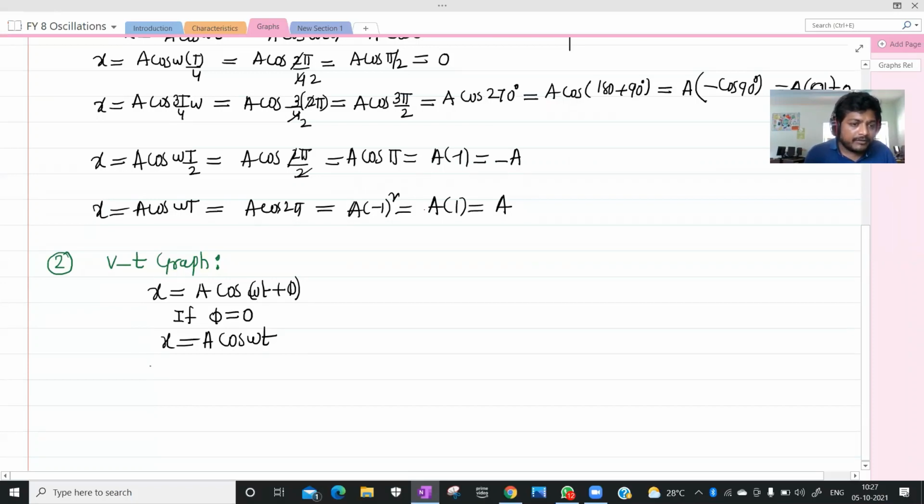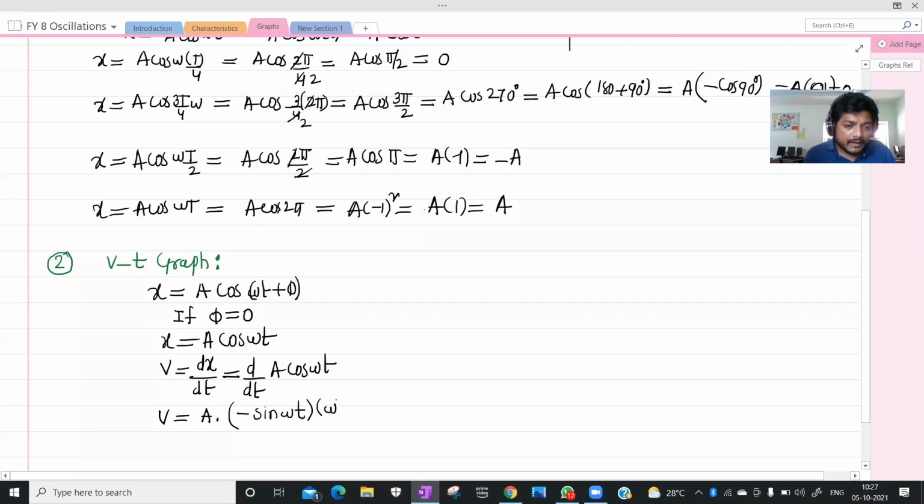But we want the velocity, right? Velocity by definition is v equals dx by dt, that is d by dt of A cos omega t. Take A outside: v equals A d by dt of cos omega t, which gives minus A omega sin omega t. Understood?